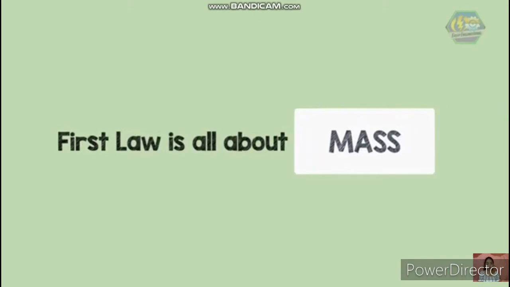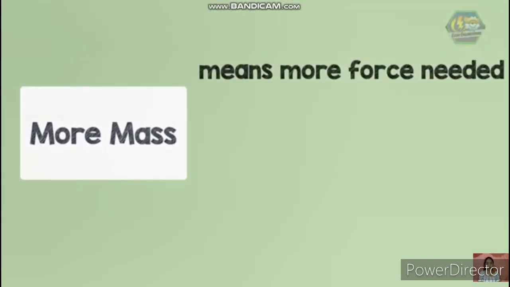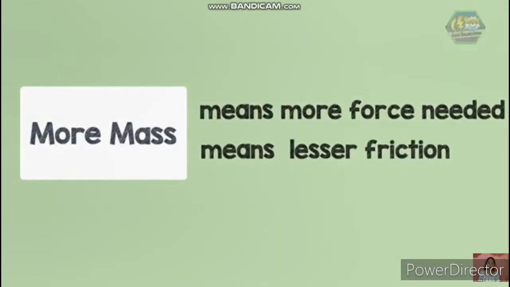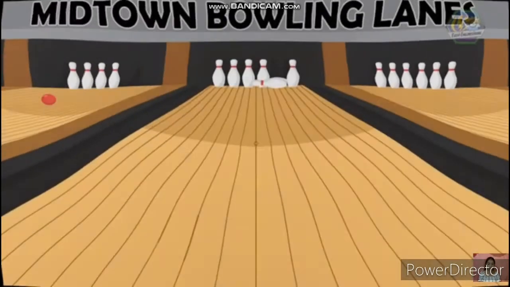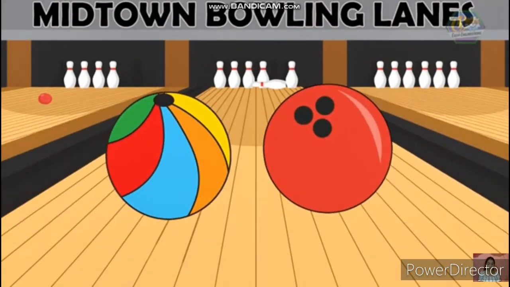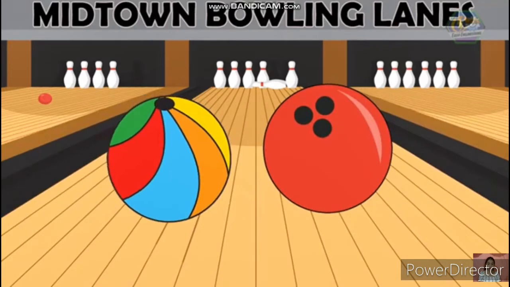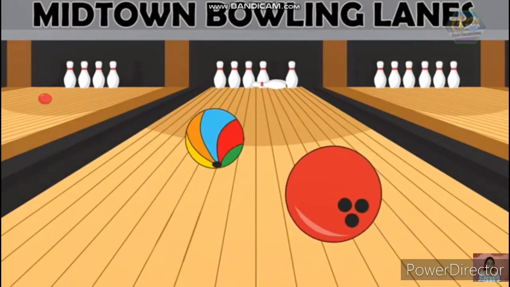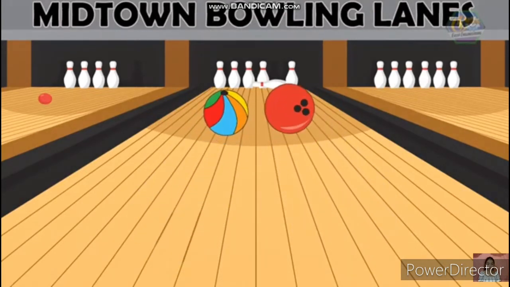The most important thing to know about the first law is mass. You see, the more mass an object has, the harder it is to apply force to it, and it would be hard to stop once it starts moving. To understand this, let us have an example. Let's say you have two balls of the same size but different masses, like a plastic ball and a bowling ball. Among the two balls, the bowling ball is going to be harder to move and to stop. It has more inertia because it has more mass.